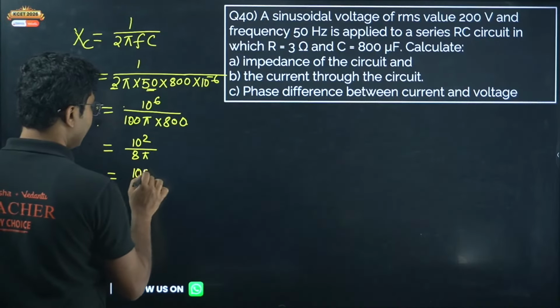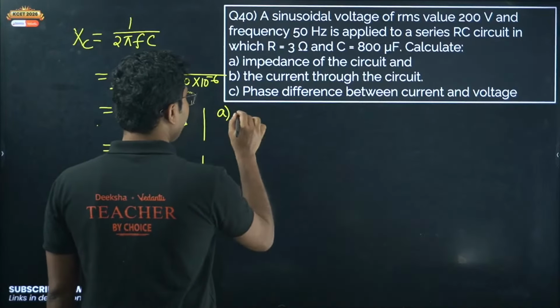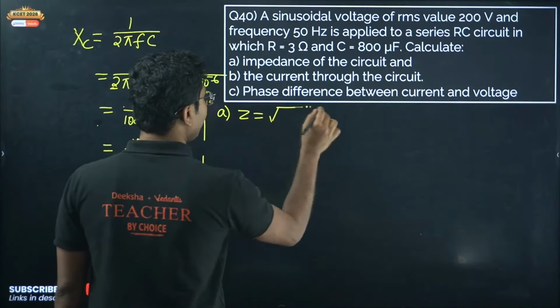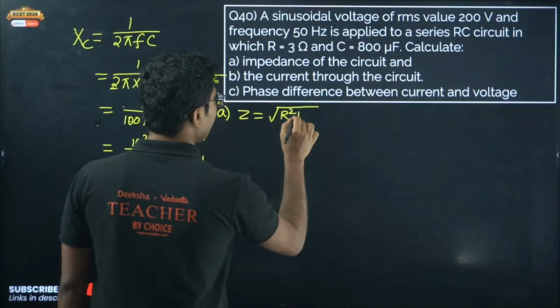8 pi is very close to 25. You can use the calculator to calculate the value, but I think it will be very close to 4 ohm. Now what is the impedance? Part A, impedance is given by square root of R square plus XC square.